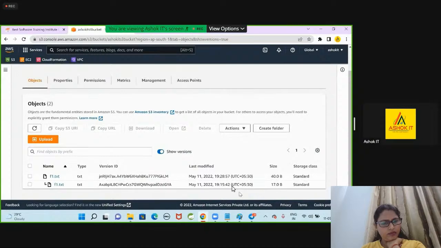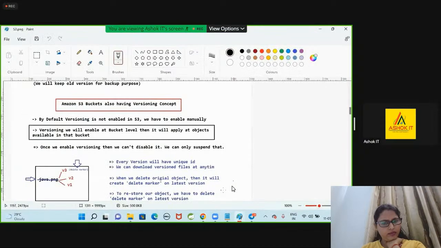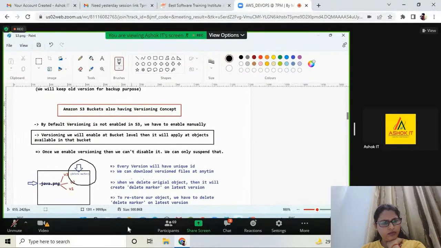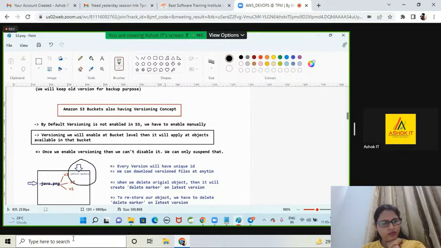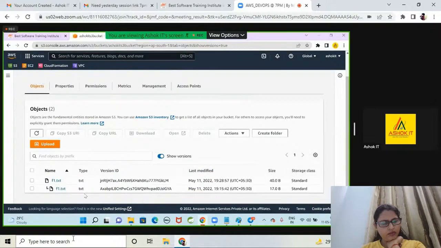Yeah, guys, in the previous version, when we delete the object, it will create a delete marker. Every version will have a unique ID. When we delete the original object, then it will create a delete marker on the latest version. So to restore our object, we have to delete the delete marker. I think currently this delete marker is not displaying.